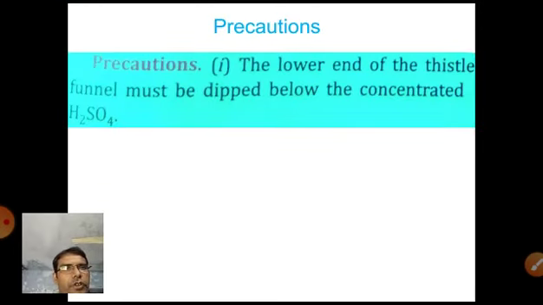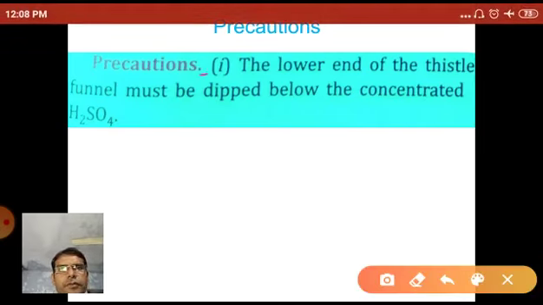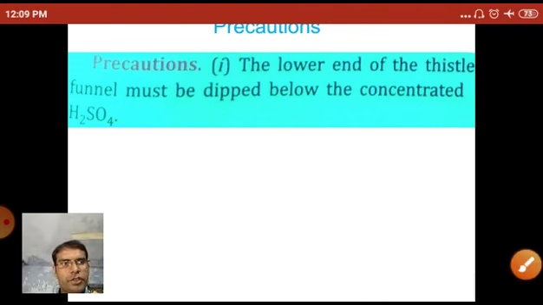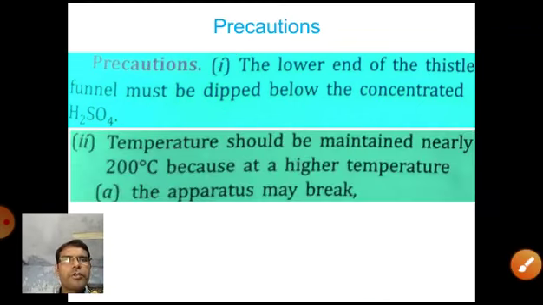Now the precautions during this process. Number 1, the lower end of the thistle funnel must be dipped below the concentrated sulfuric acid. Next, the temperature should be maintained at nearly 200 degrees Celsius or slightly less than 200 degrees Celsius. Why?